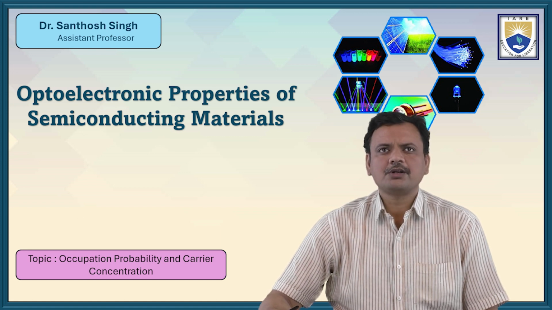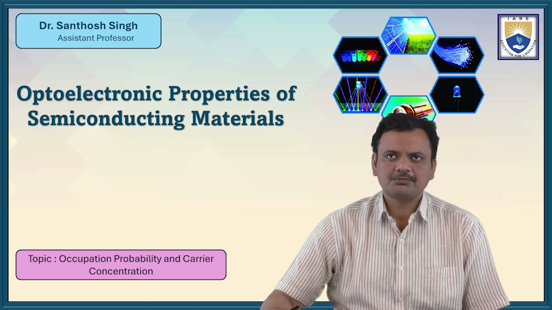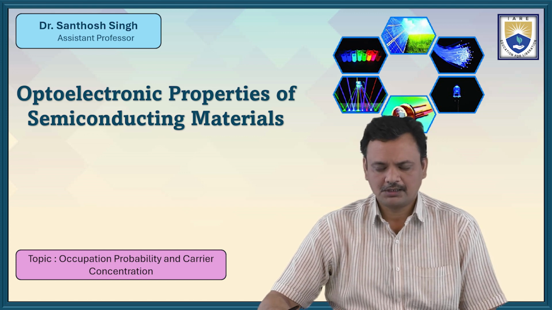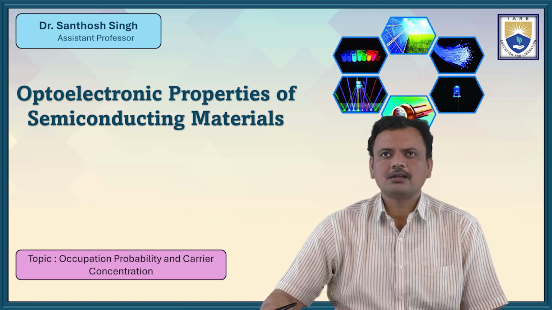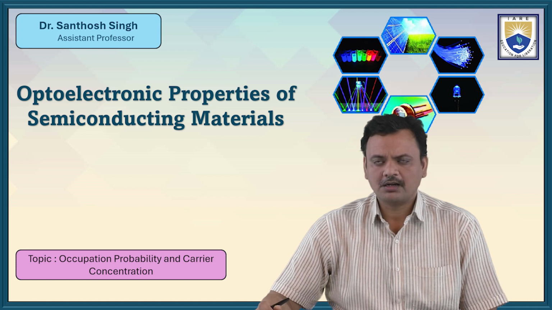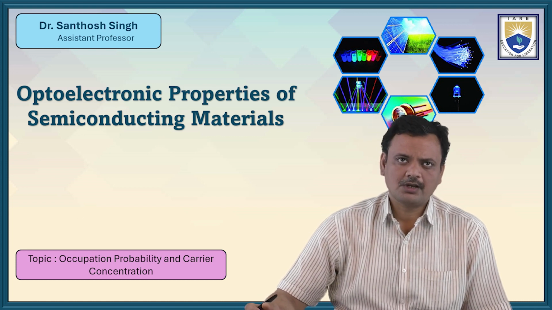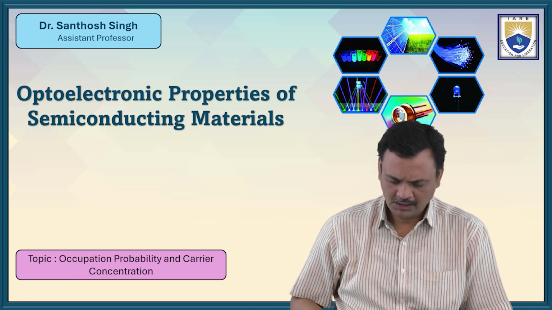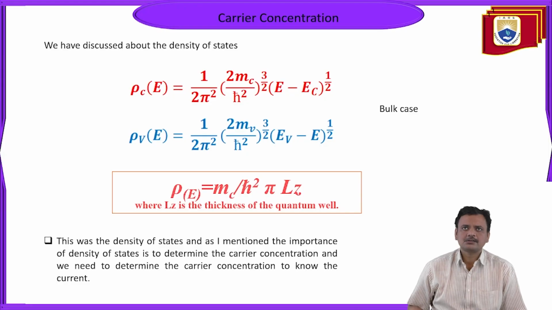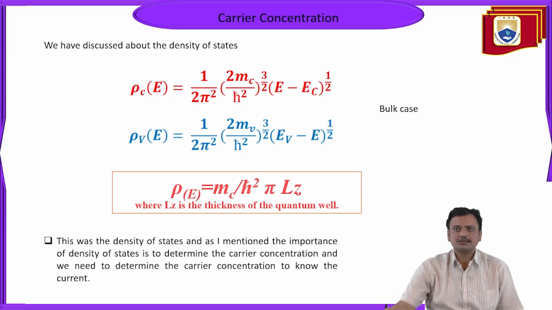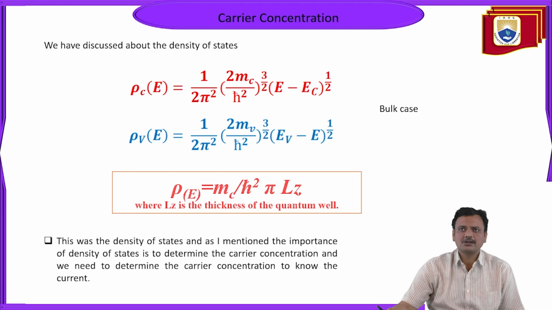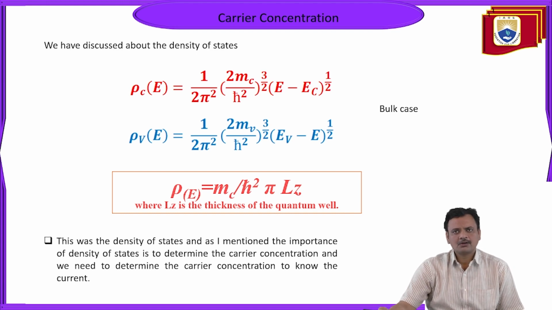Today I am going to discuss occupation probability and carrier concentration. It is part of the semiconductor optoelectronic course. So let's start. We already discussed the density of states in the bulk case as well as the quantum well structure case.